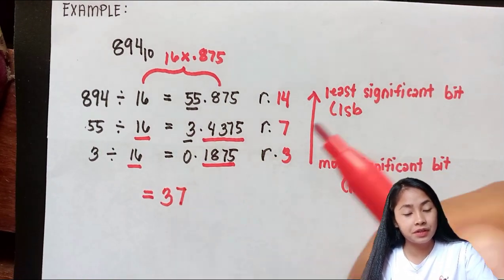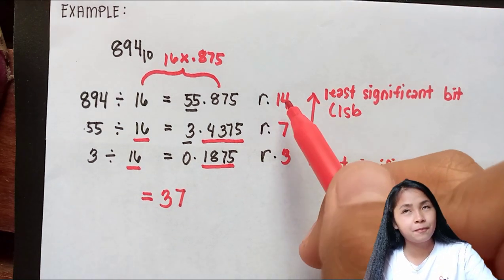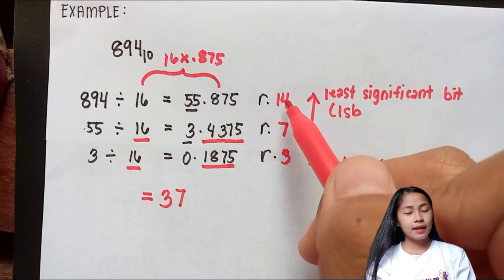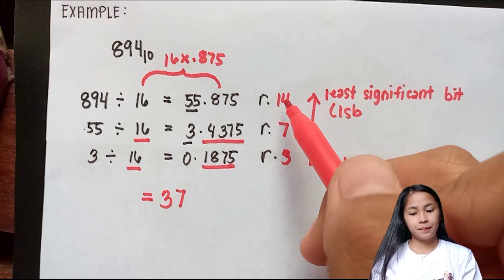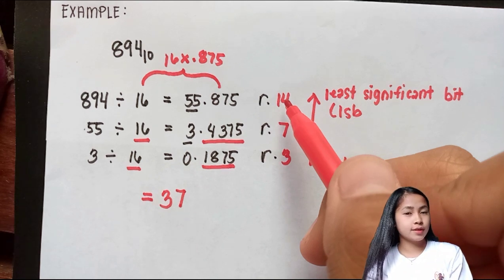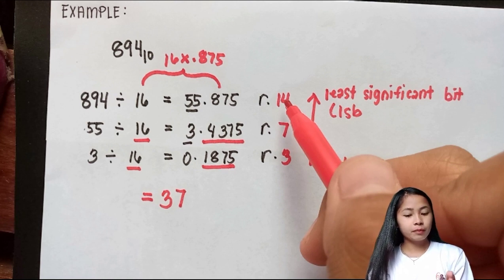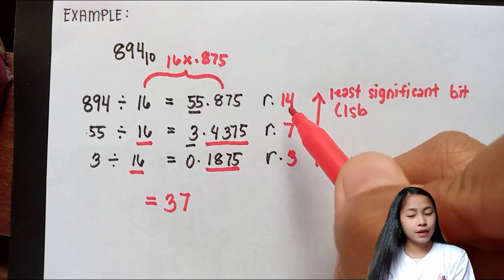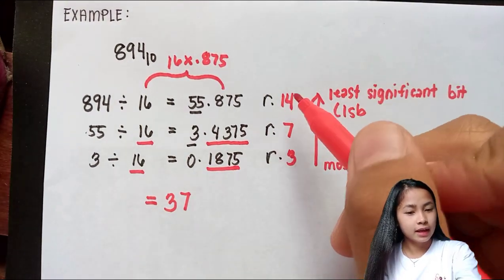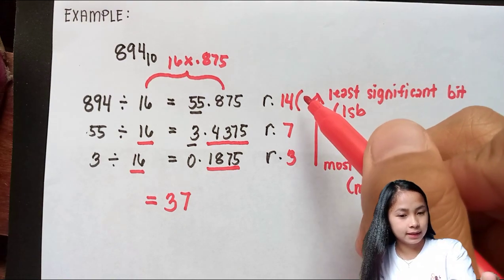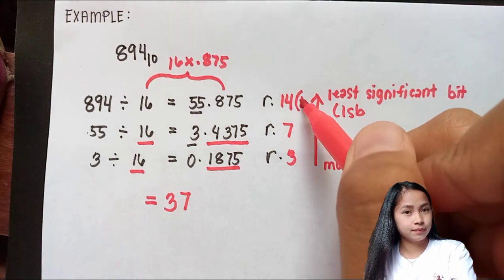Now 14 corresponds to a letter, right? So in hexadecimal, 10 corresponds to A, 11 corresponds to B, 12 corresponds to C, 13 corresponds to D, 14 corresponds to E, 15 corresponds to F. So we have here 14, then we have to rewrite it as E, right?